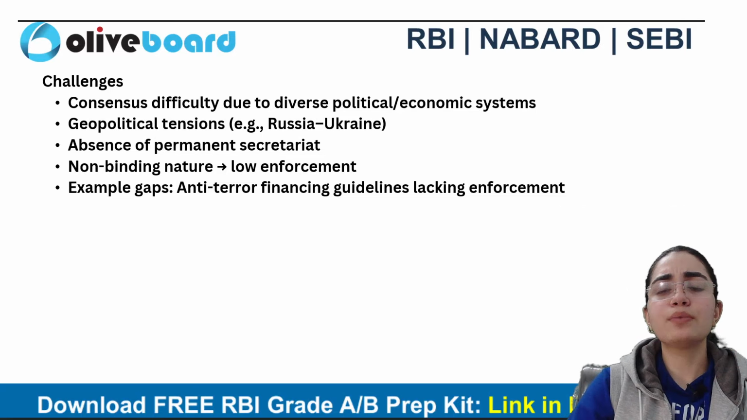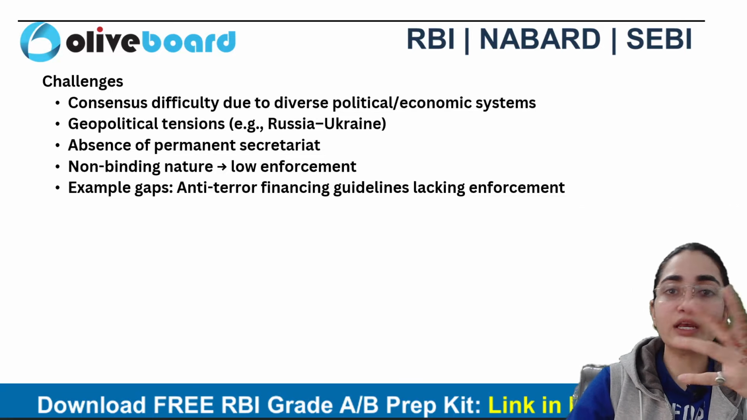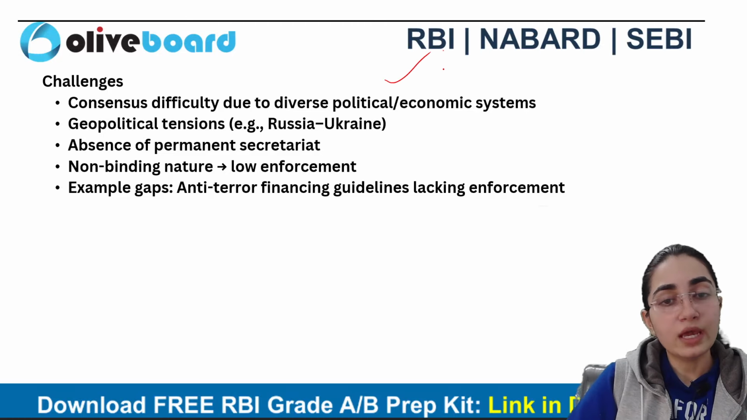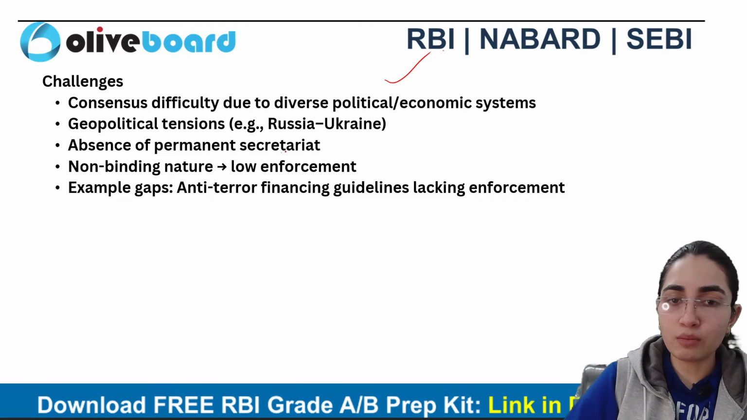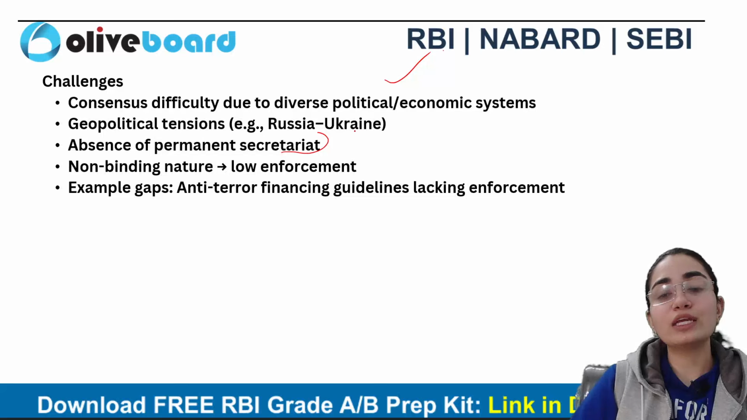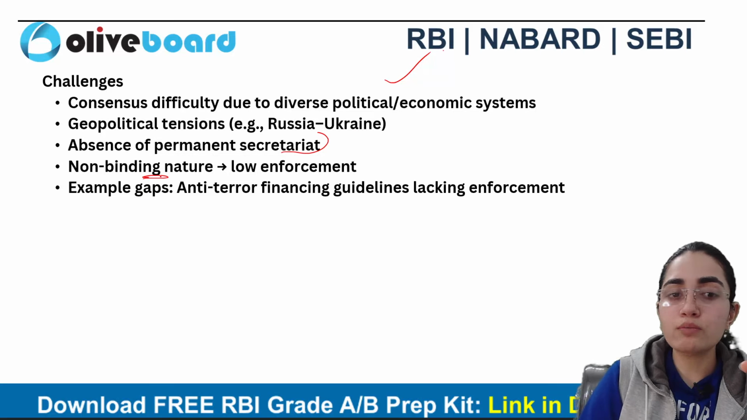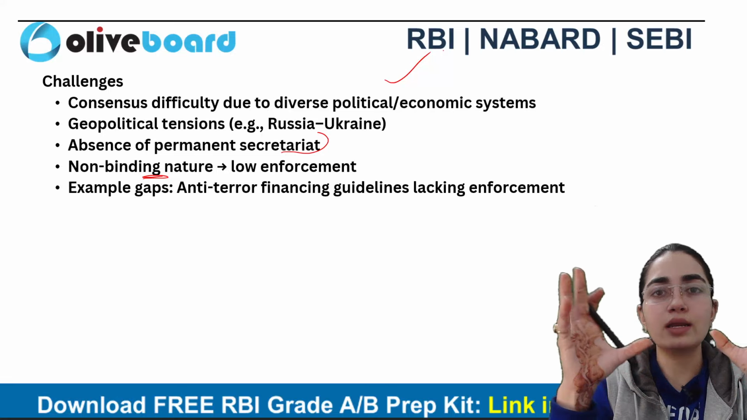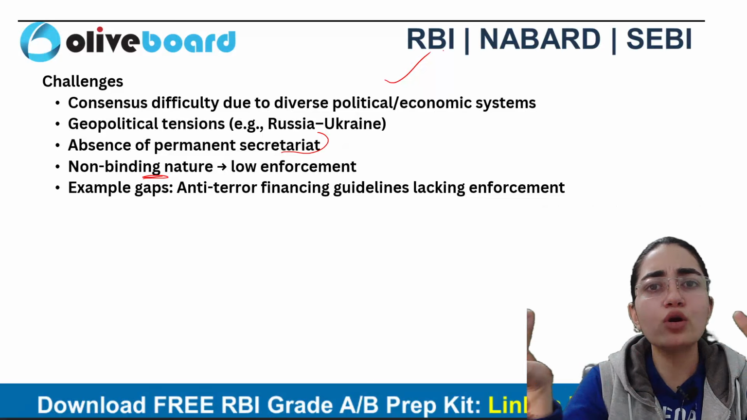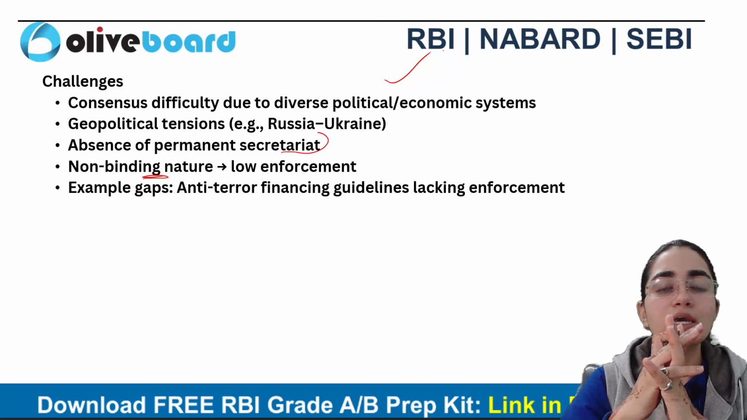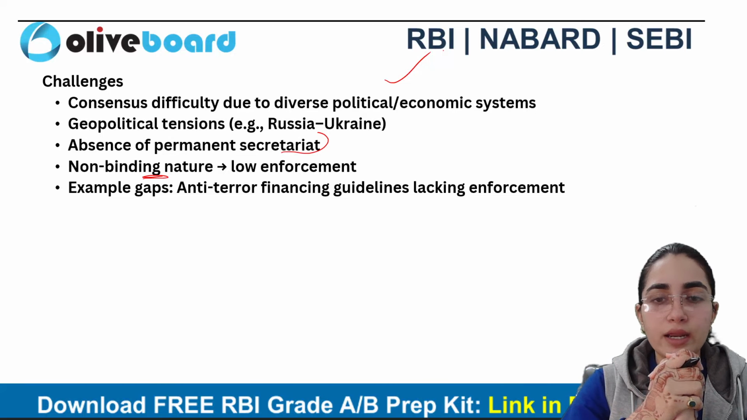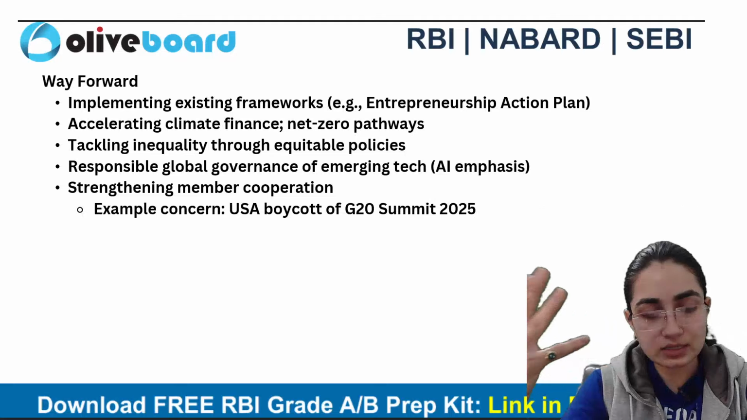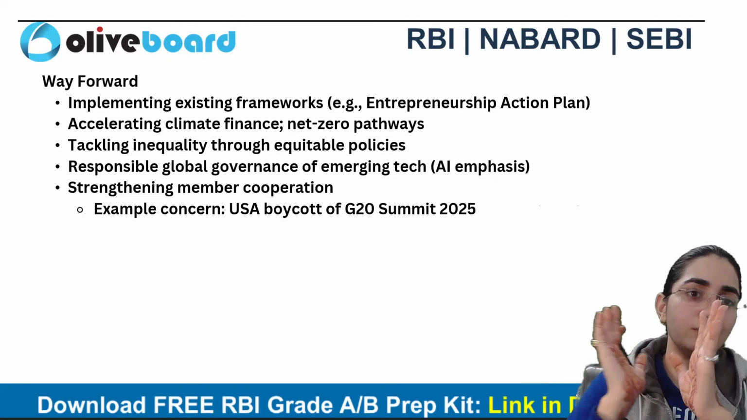Although we have multiple challenges, we are taking corrective measures against them. There's difficulty in consensus due to diverse politics and economic systems, and geopolitical tensions. There's an absence of a permanent secretariat also. The non-binding nature creates a bit of trouble too, because whatever has been discussed here is not binding on you to follow perfectly. This is also one of the challenges, right? And of course there are a lot of gaps in the economy and in the entire framework. We need to fulfill that gap.